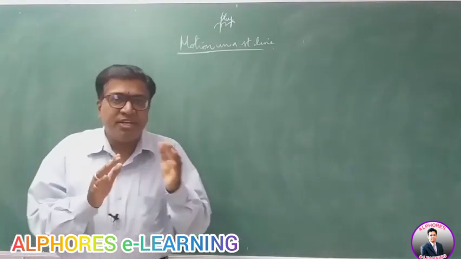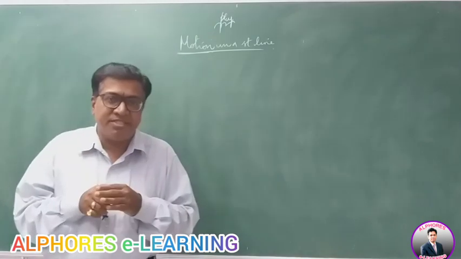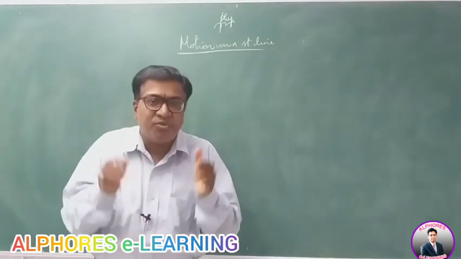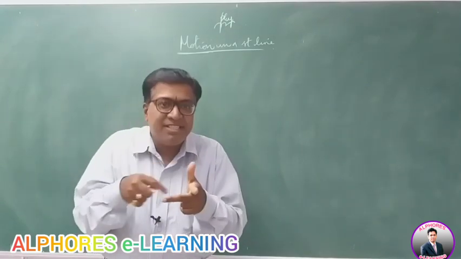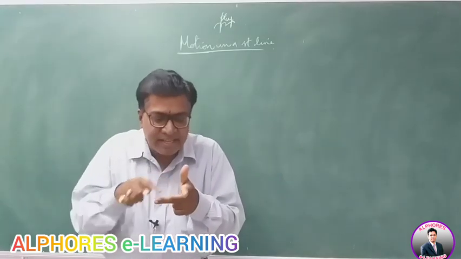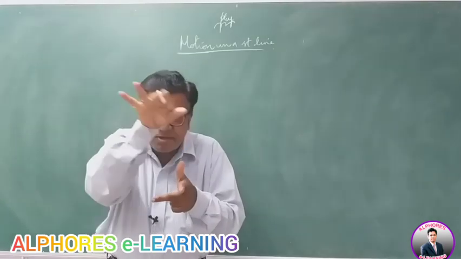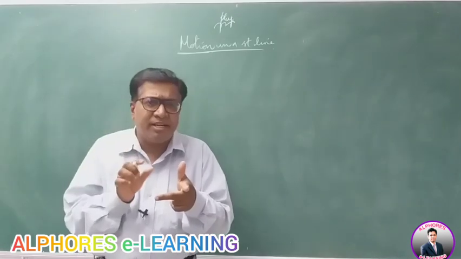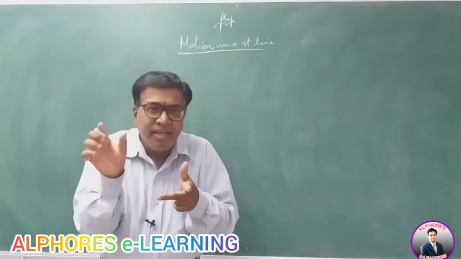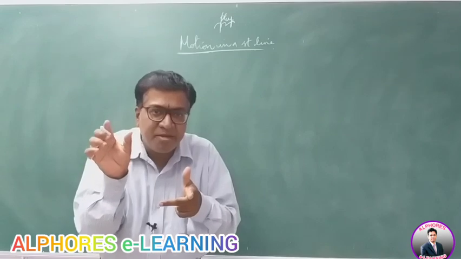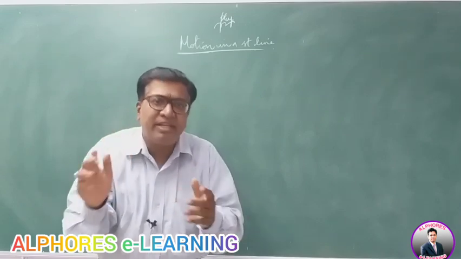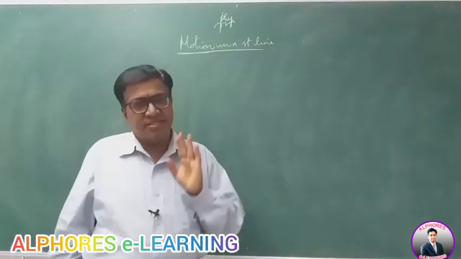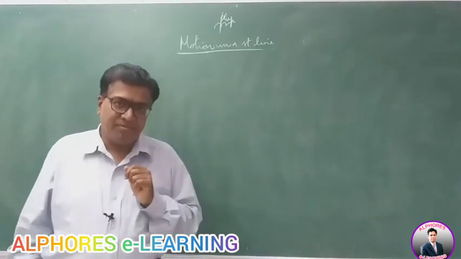If you imagine a frame of reference, right, with respect to the frame of reference, you know what a frame of reference is? A Cartesian 3D system: this is the origin, x-axis, y-axis, z-axis, a three-dimensional frame. In this three-dimensional frame, imagine a body at any point P. If the position of the point remains the same at P for all times, the body is said to be at rest with respect to this frame.